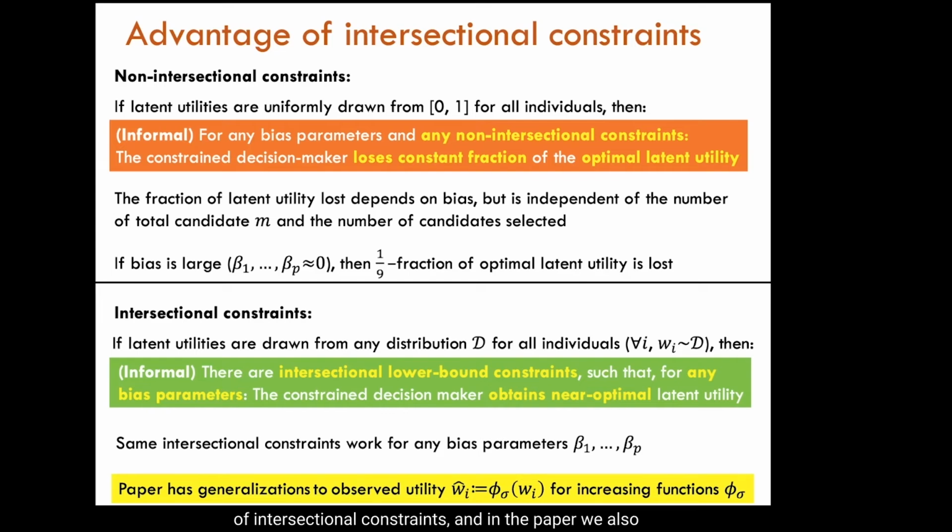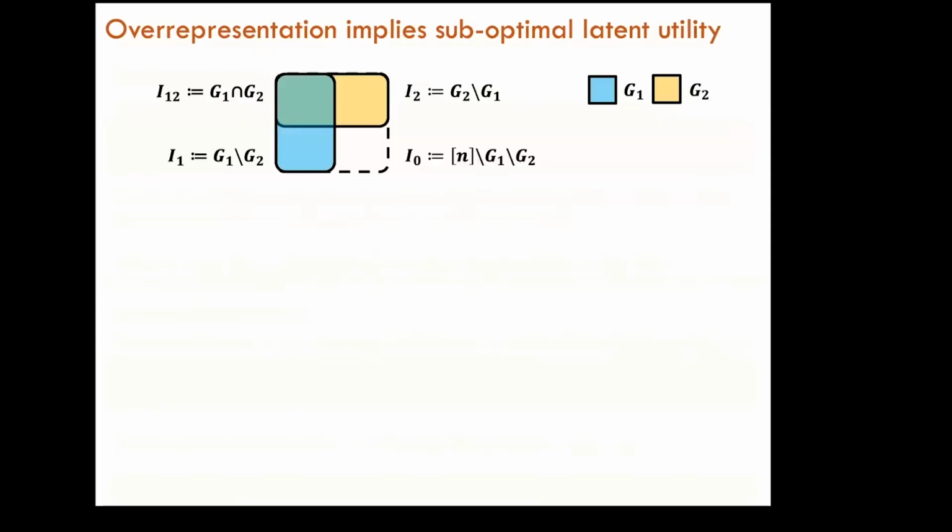And in the paper, we also show that these results are robust to deviations from this particular model of implicit bias to ones where the bias at the intersection of two groups is different from the compounded effect of bias of each group, and where the bias does not act through multiplication with bias parameters, but rather through some arbitrary increasing function for each group.